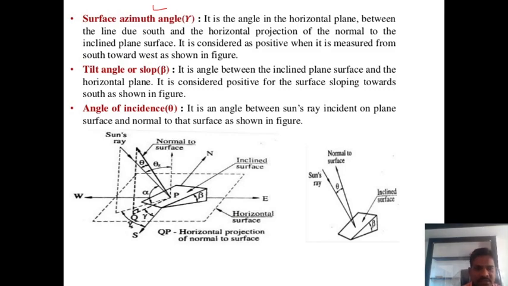Surface azimuth angle, this gamma angle, if you observe here, this gamma, right? So how to define? It is the angle on the horizontal plane between the line due south and the horizontal projection of a normal to the inclined plane surface. Okay, that is called the surface azimuth angle.